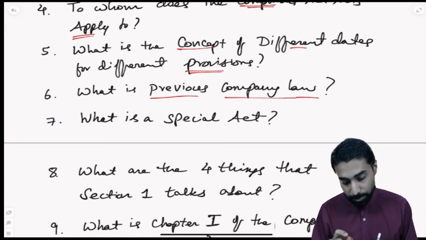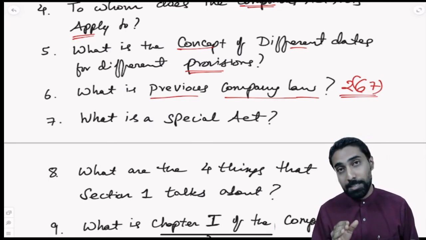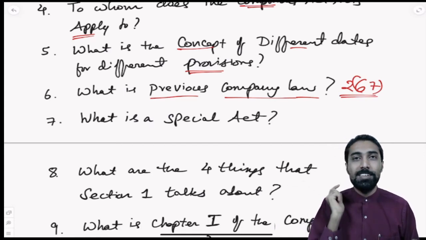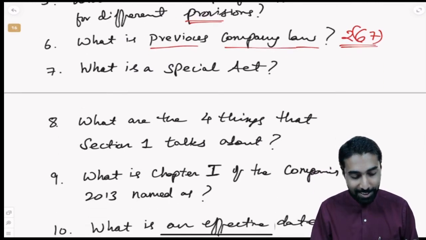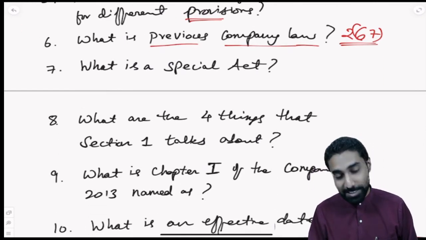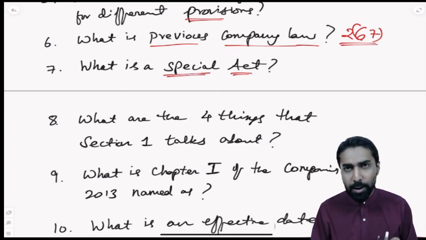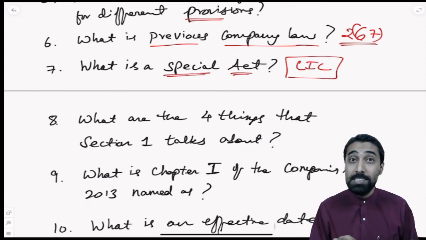What is previous company law? Section 2 subsection 67 talks about all the different laws under which India had companies and the registration procedures. Correct? So for all those companies also, the Companies Act 2013 will apply, including the Portuguese, I told you, no, the companies which were registered during the Portuguese time, the Portuguese code. What is a special act? For example, like LIC, it's a special act. So even for them, the Companies Act is applicable.